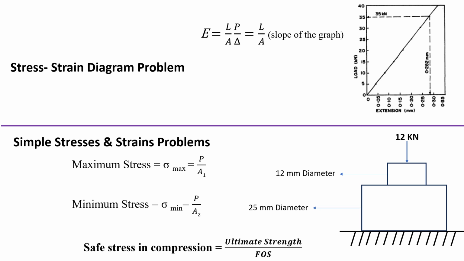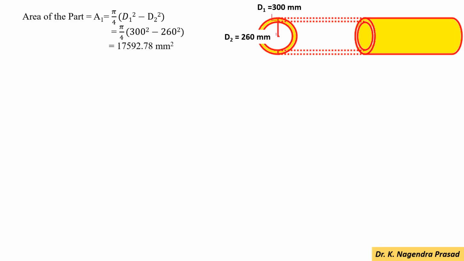Safe stress is the ultimate strength divided by factor of safety, and the cross section area of the hollow part is pi by 4 into d1 square minus d2 square, where d1 is the outer diameter and d2 is the inner diameter.